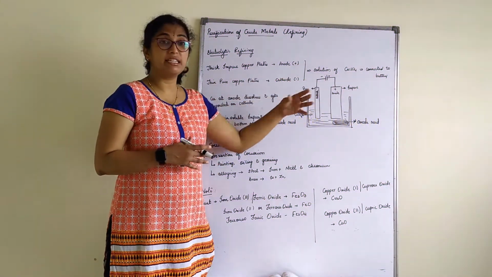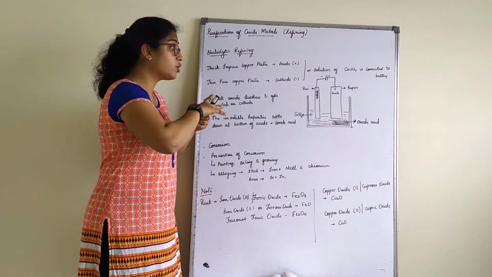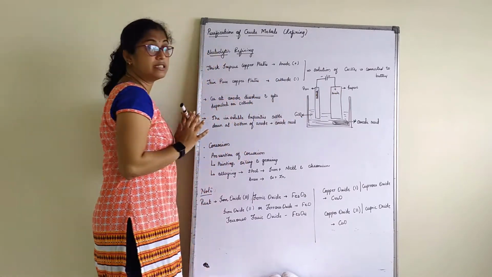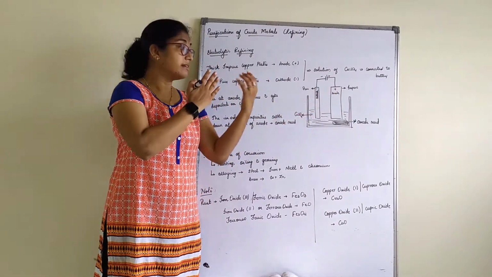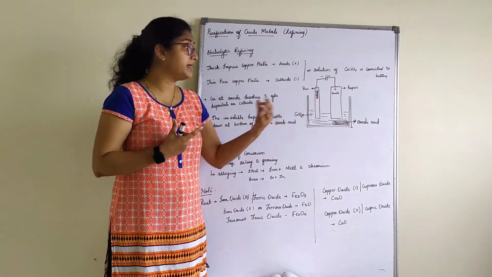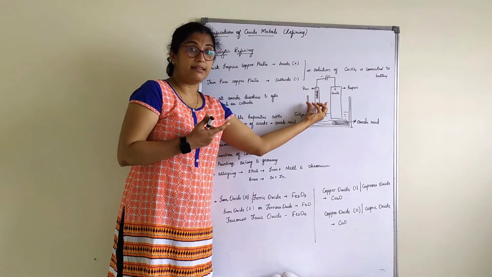So what we can say here is all the impurities will start dissolving and the copper from the anode, whatever is present, will start depositing on the cathode. Now when the pure copper starts depositing here and impurities start dissolving, that means the mass of this will reduce and this will increase, right?